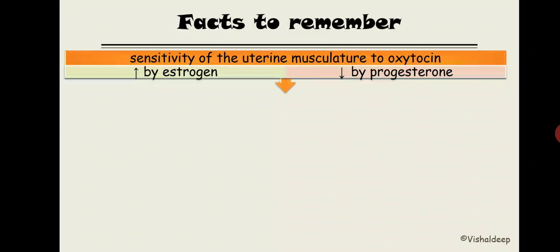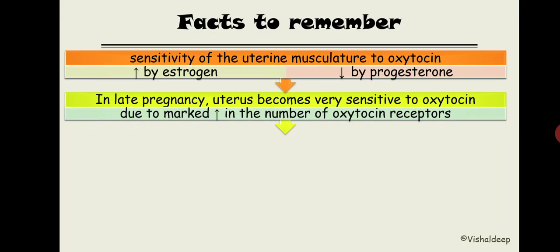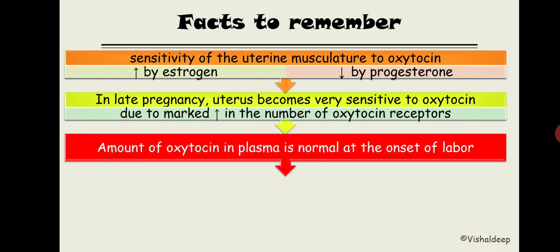So in late pregnancy, the uterus becomes very sensitive to oxytocin because there is a higher amount of estrogen. Due to that, there is a marked increase in the receptors of oxytocin, not the actual oxytocin. So basically the amount does not change at the time of labor, at the time of childbirth. The amount of oxytocin inside the plasma remains normal at the onset of labor.